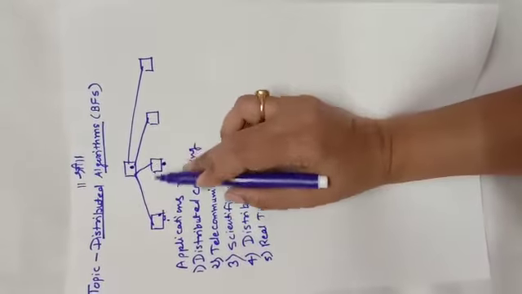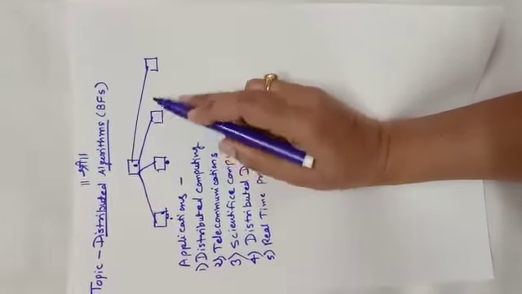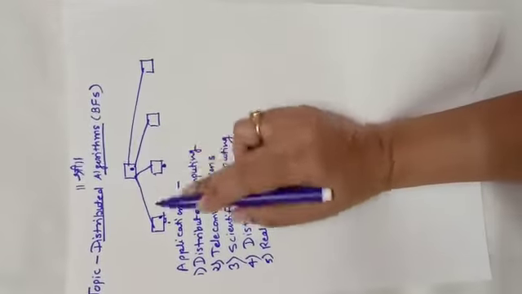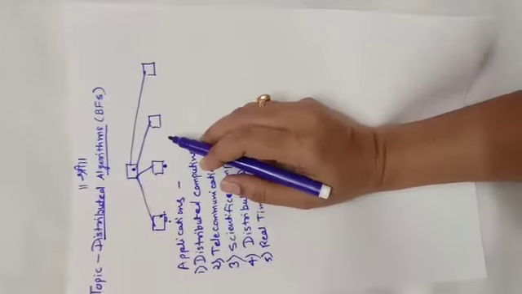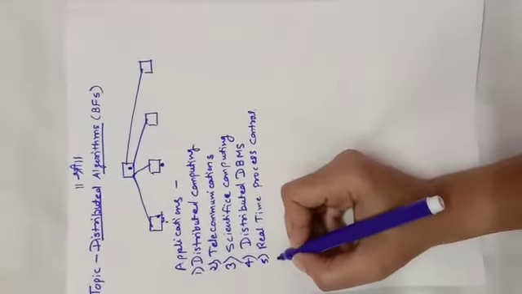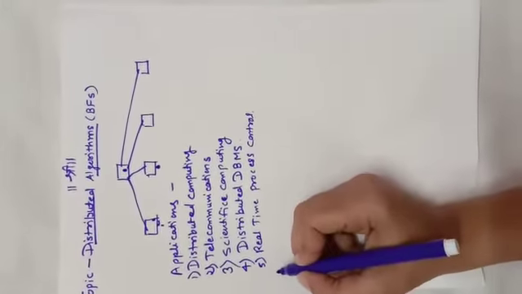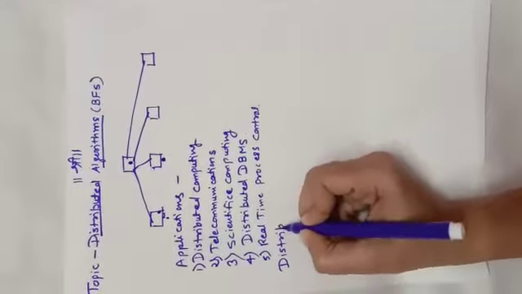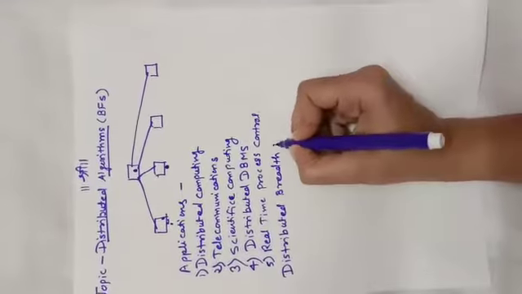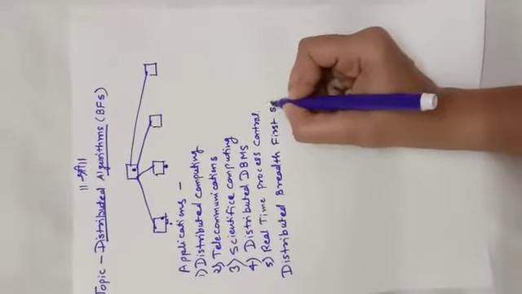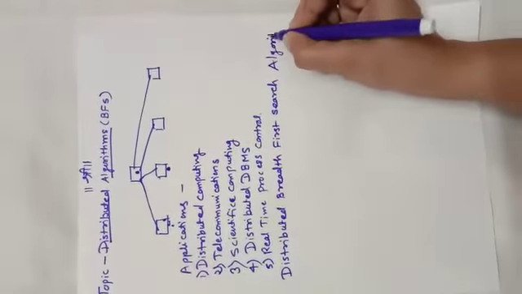And memory is not shared. It's okay if you have a very small application, then memory can be different with all the processors, and you can work with a number of processors. Regarding this, there is one more algorithm called the distributed breadth first search algorithm. So what is the distributed breadth first search algorithm?